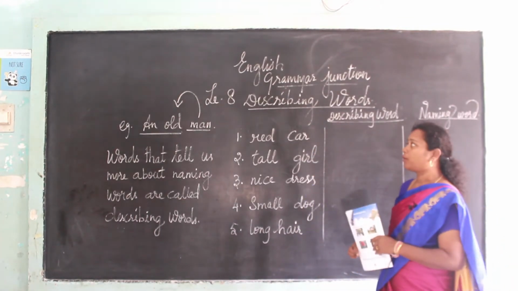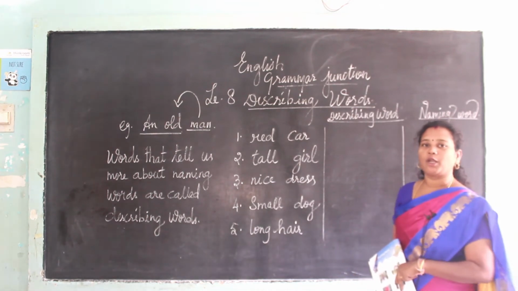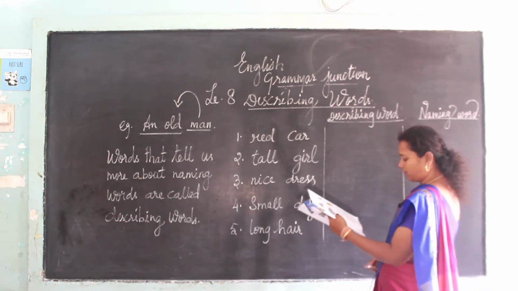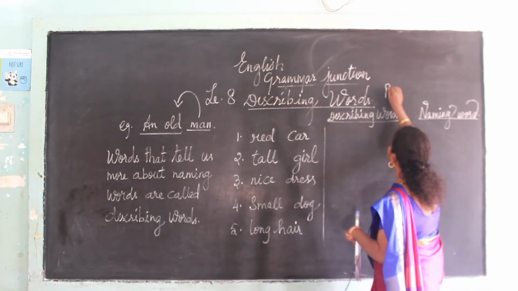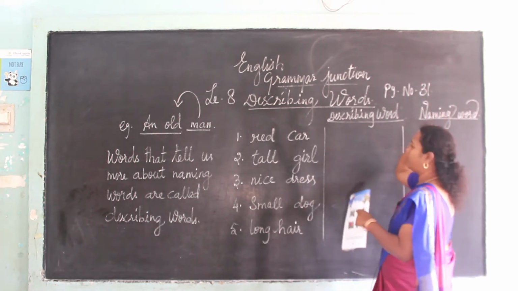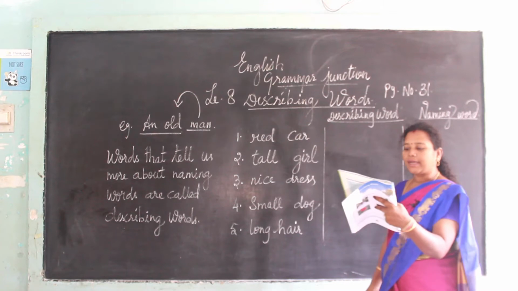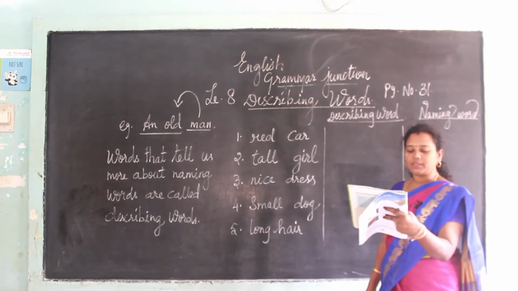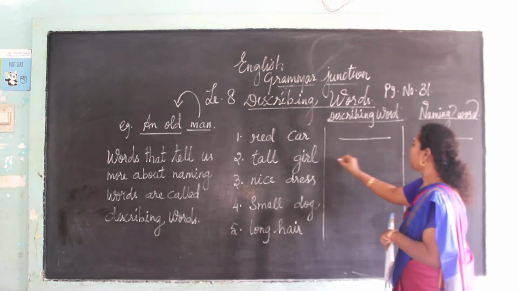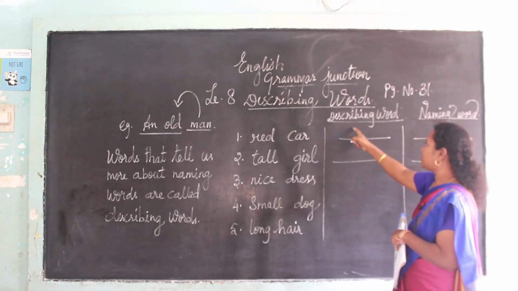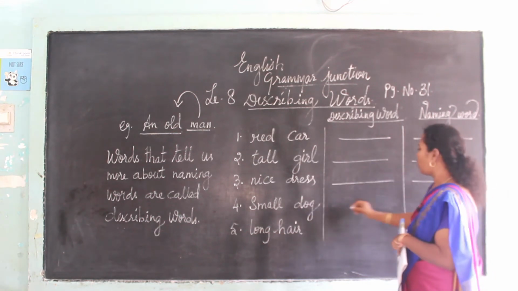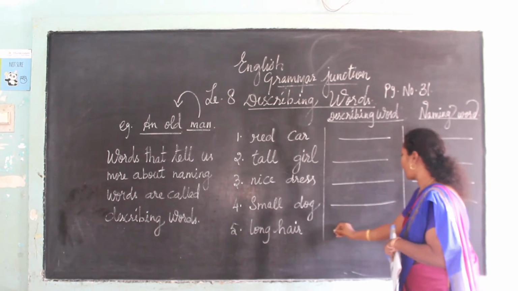Here they have told us to write the describing words and the naming words in the space provided. You have to say what is the describing word and what is the naming word.